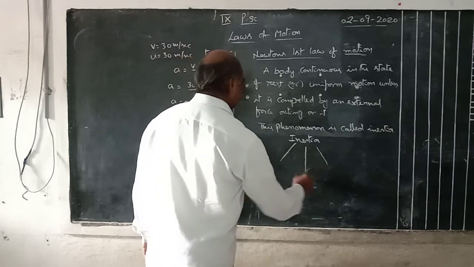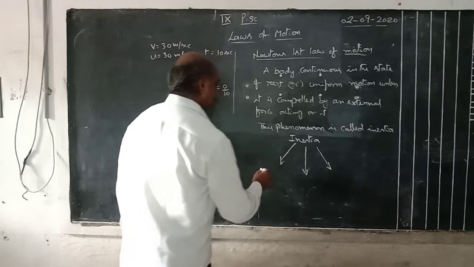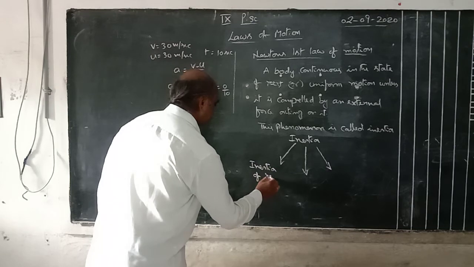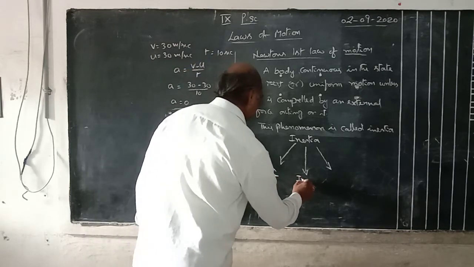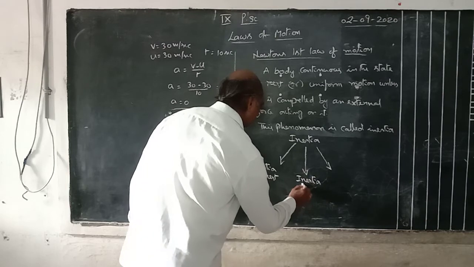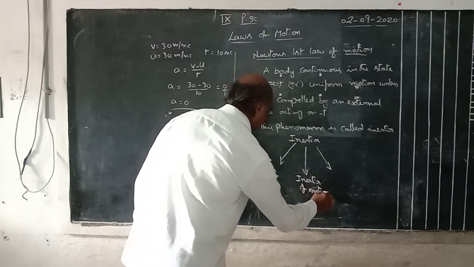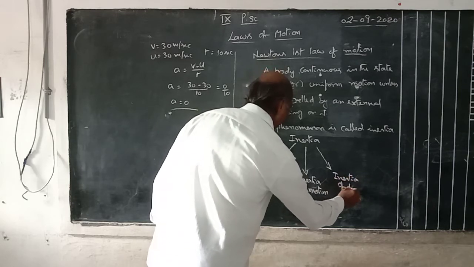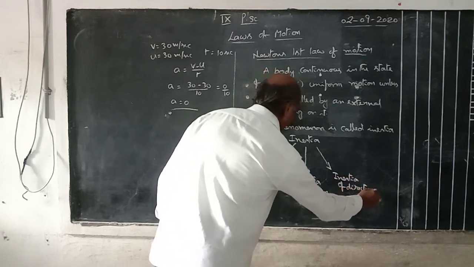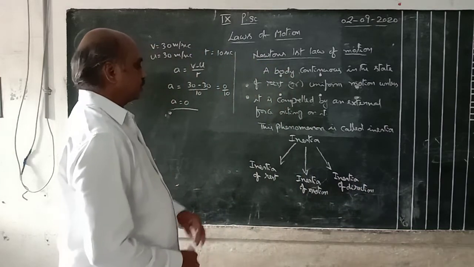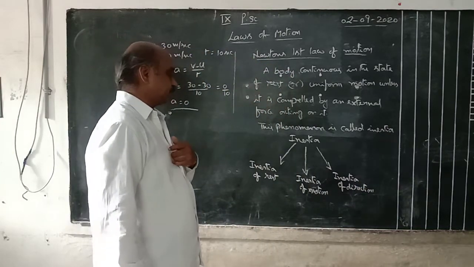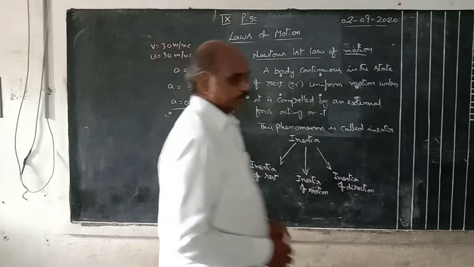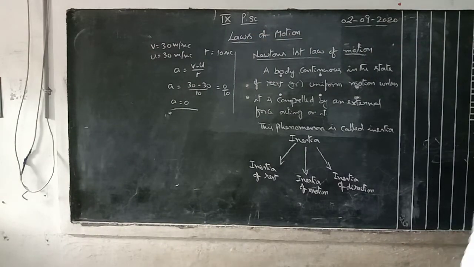Inertia is of three types. First, inertia of rest. Second one, inertia of motion. Third one, inertia of direction. Newton's first law's property or phenomenon is called inertia. This inertia is of three types: inertia of rest, inertia of motion, inertia of direction. What is inertia of rest?